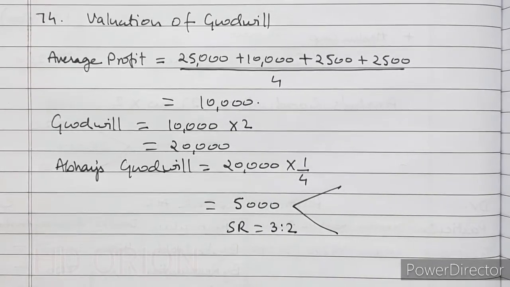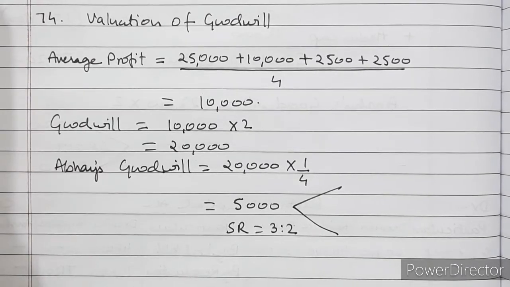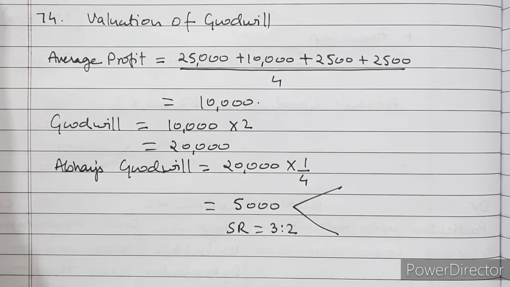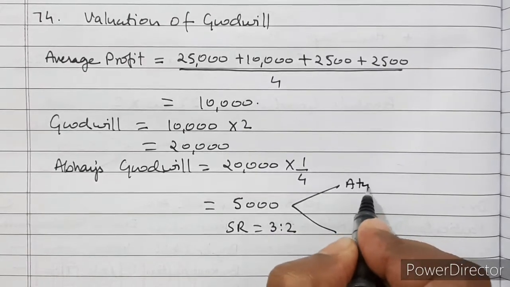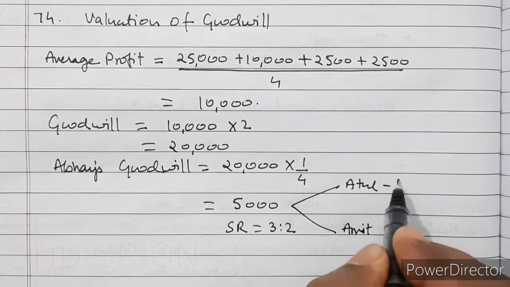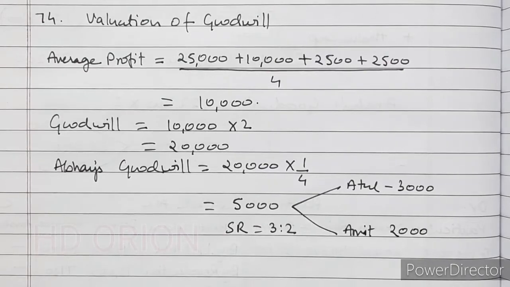When only limited information is given, say old ratio is given and the new partner's proportion of profit is given, then old ratio will be your sacrificing ratio. Even if you calculate, you will get the same. So here sacrificing ratio is 3:2. It will be paid to Atul and Amit. So it is clear that Atul will get 3,000 and Amit will get 2,000. Now let us see the journal entries.